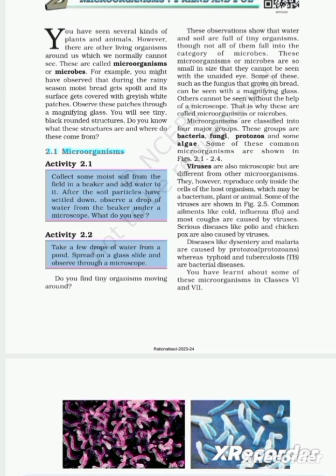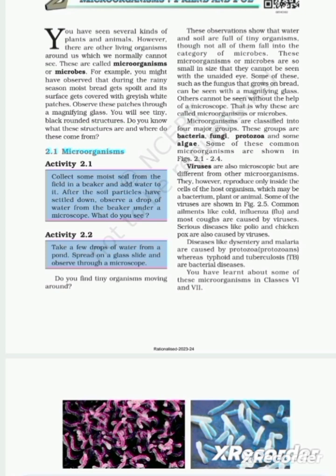You have seen several kinds of plants and animals. However, there are other living organisms around us which we normally cannot see. These are called microorganisms or microbes. For example, you might have observed that during the rainy season moist bread gets spoiled and its surface gets covered with grayish white patches. Observe these patches through a magnifying glass. You will see tiny black rounded structures. Do you know what these structures are and where do these come from?